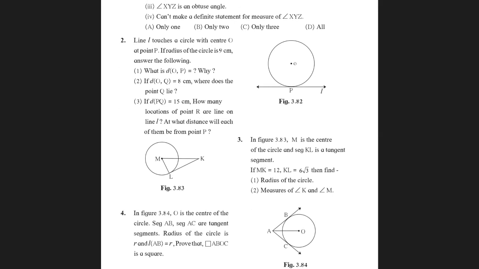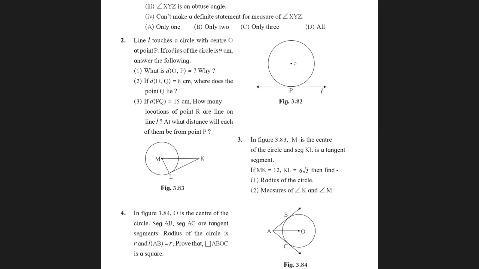If the radius of the circle is 9 centimeters, answer the following. First one, what is the distance of OP and why? What will be the distance of OP? It's nothing but the radius of the circle, and therefore it is 9 centimeters. The reason why is just that it is the radius of the circle.